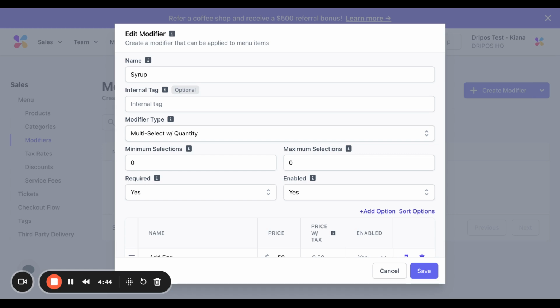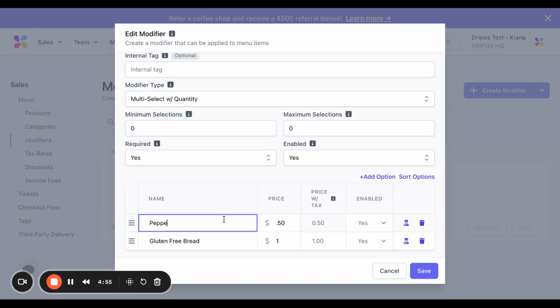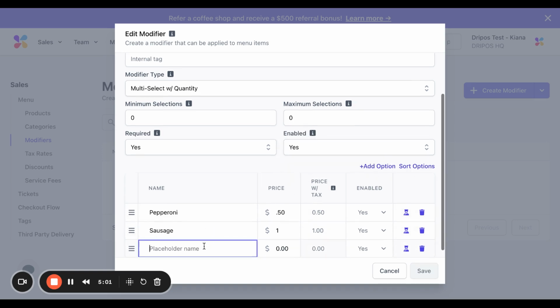An example of a multi-select with quantity modifier option would be extra toppings, with the options being pepperoni, sausage, and onions. So let's do that. Do 50 cents as well.